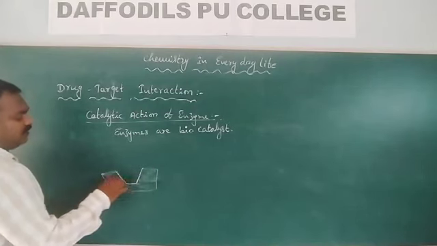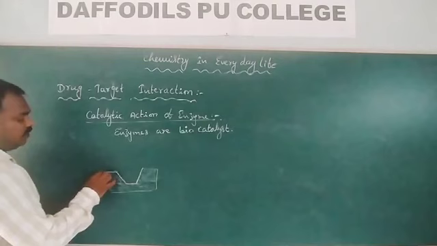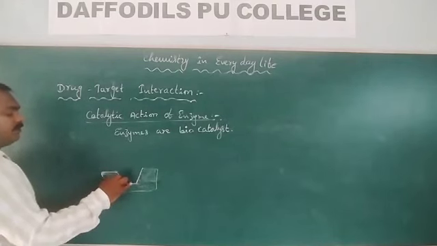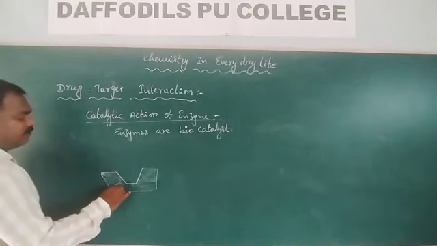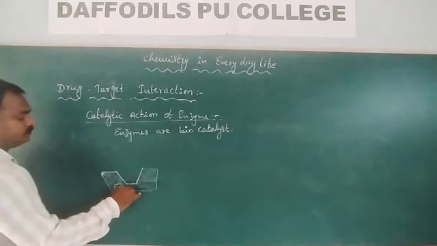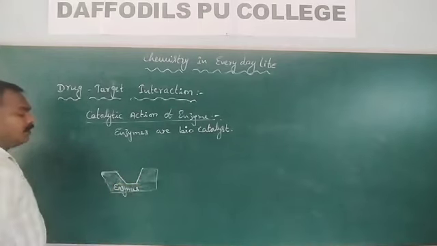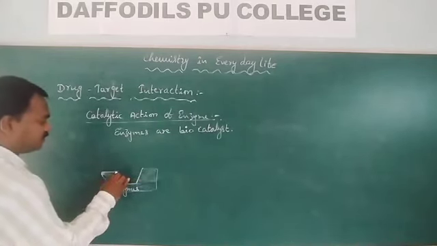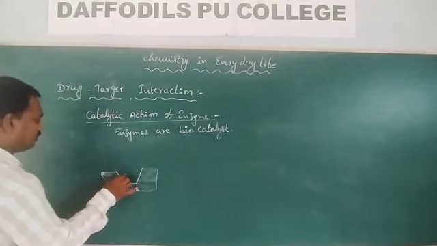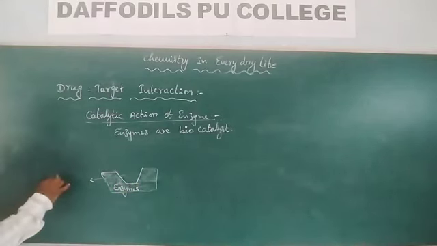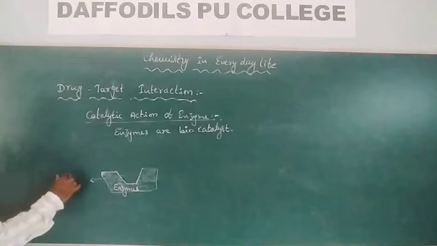Just to understand, they are showing with a shape. This is the enzyme. This part is called the active site of the enzyme.